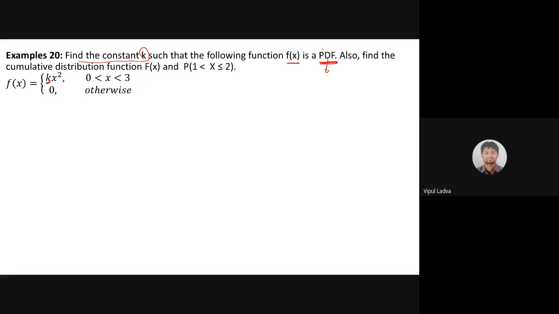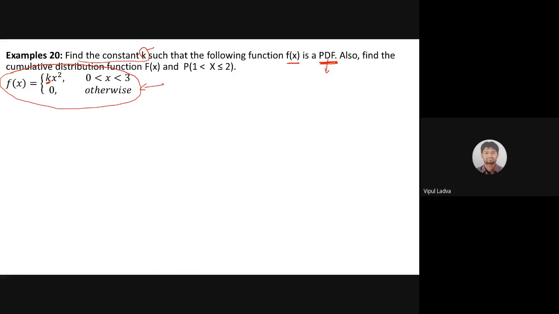If I use the word PMF, that means probability mass function, that means indirectly it says that we are dealing with the discrete random variable. So this is provided that this function is probability density function. So if this is a probability density function, then surely it will satisfy both the conditions for the probability density function. Here probability must be greater than or equal to 0, and less than or equal to 1. And second, summation of all of that must be exactly 1, is it? So this is our probability density function.